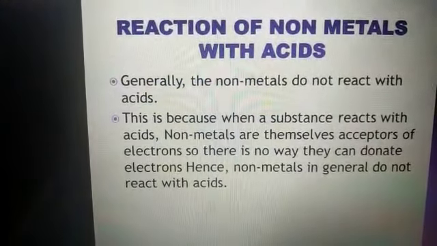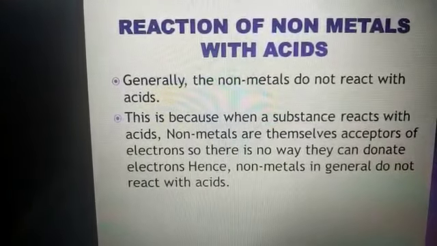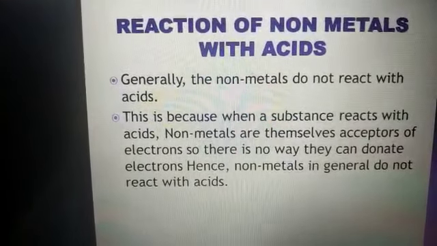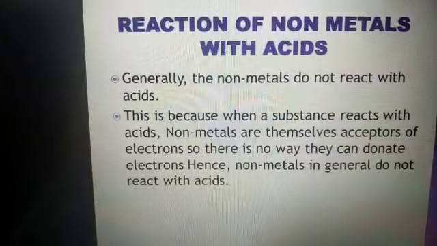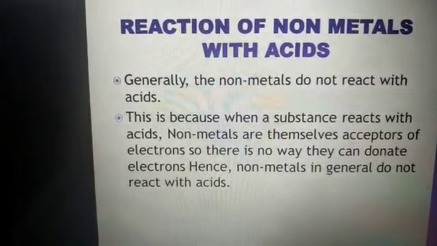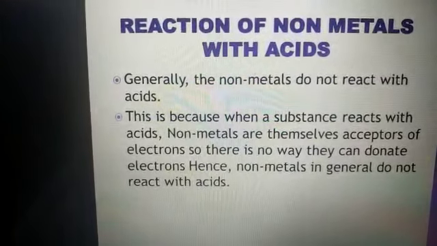Now, these are the 2 questions of your classwork. You have to do these 2 questions in your notebook. And now let's discuss the reaction of non-metals with acids.